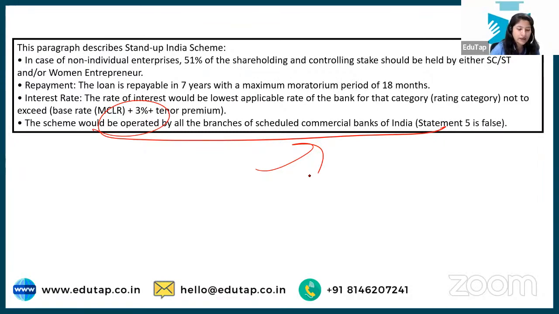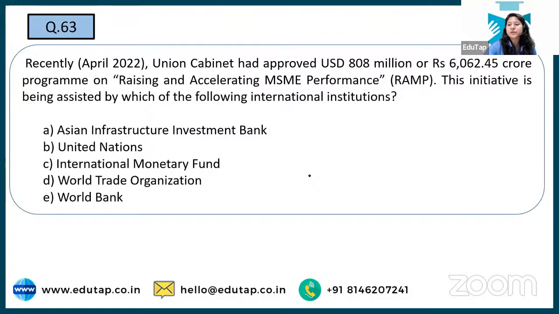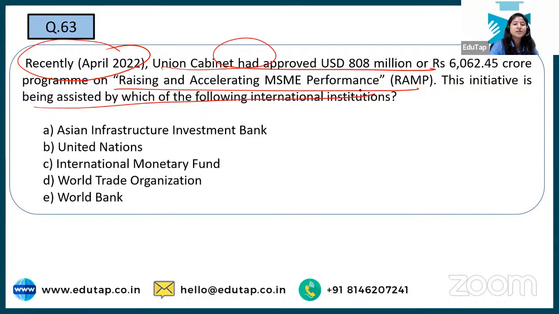I hope you're getting maximum benefit from this session. Now let's move to the next question. April 2022, something has happened. What has happened? Cabinet has approved USD 808 billion for RAMP, raising and accelerating MSME performance. You have to tell by which of the following international institutions this particular initiative is assisted. Fendra has come up with the right answer.